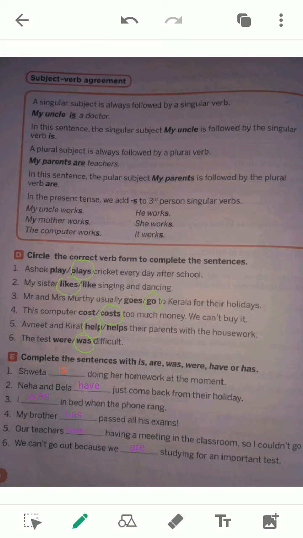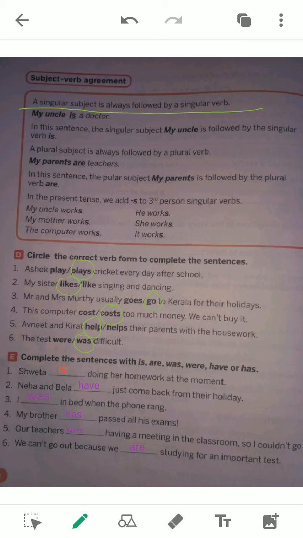There are some rules. The first rule is a singular subject is always followed by a singular verb. For be verbs, is is singular, are is plural. In past tense, was is singular, were is plural. For the have verb, has is singular, have is plural. Always remember that.